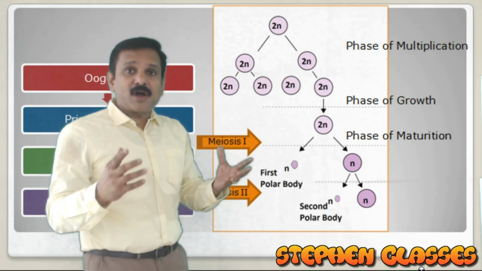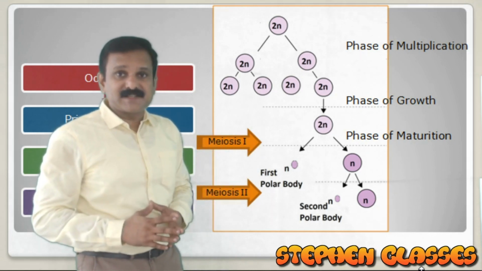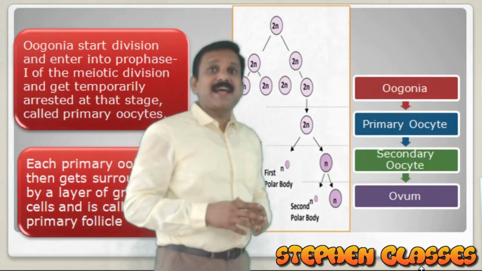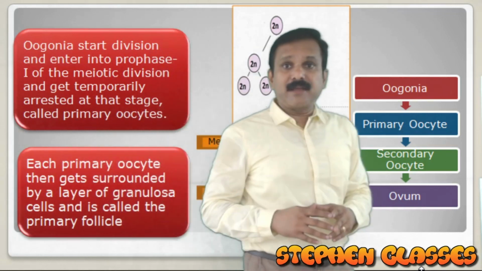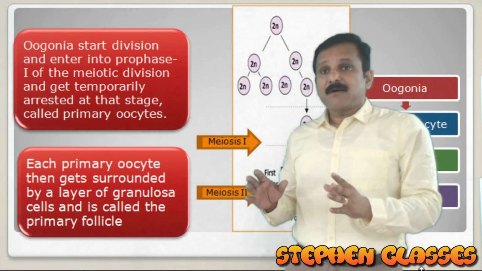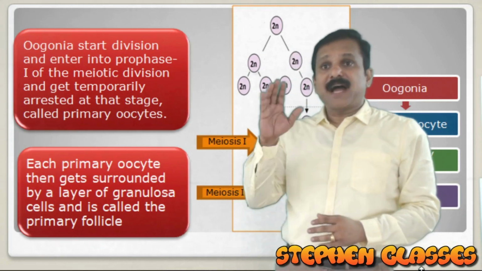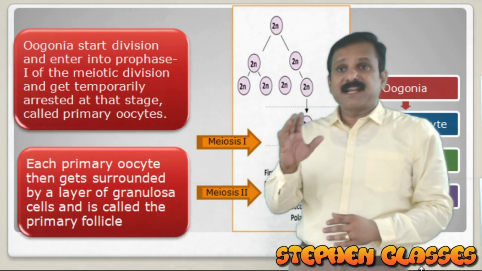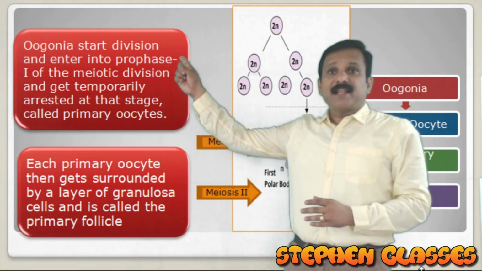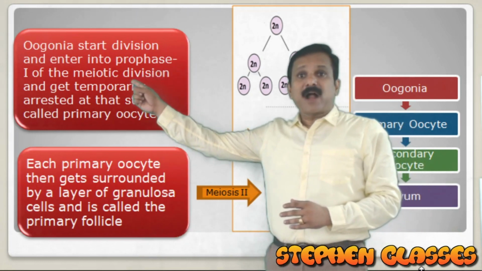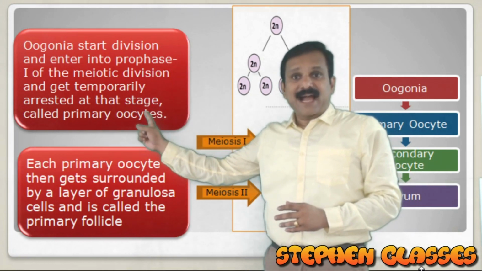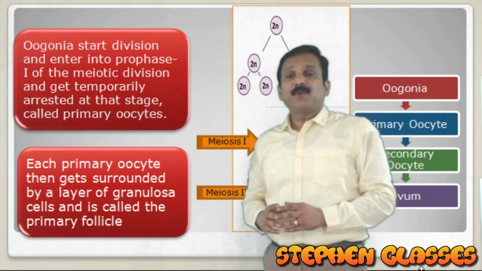To know more details of oogenesis, we have the next slide for you. Here, you should know that oogenesis is not occurring in a continuous manner. Oogenesis will have the cell cycle stopped at certain stages. Oogonia start division and enter into prophase 1 of the meiotic division, and they get temporarily arrested at that stage, called primary oocytes.